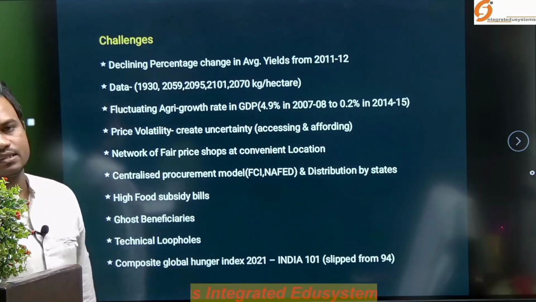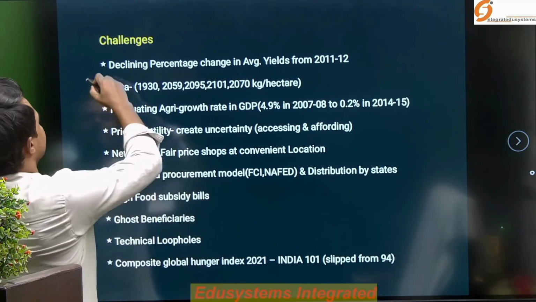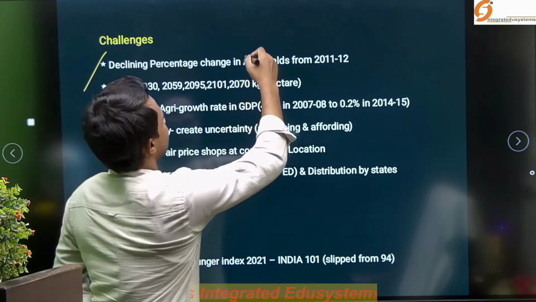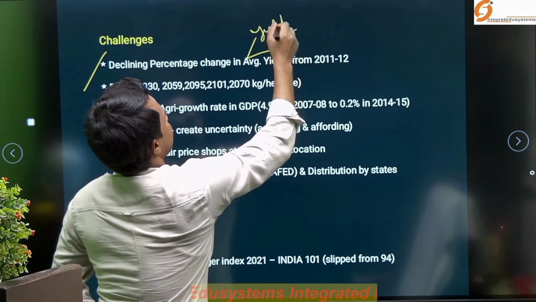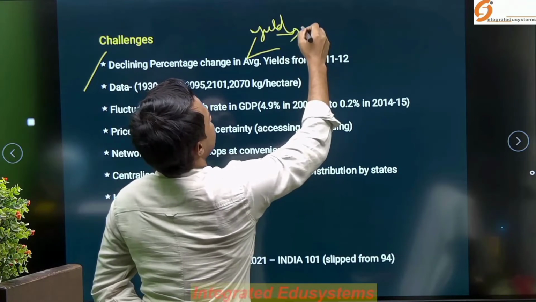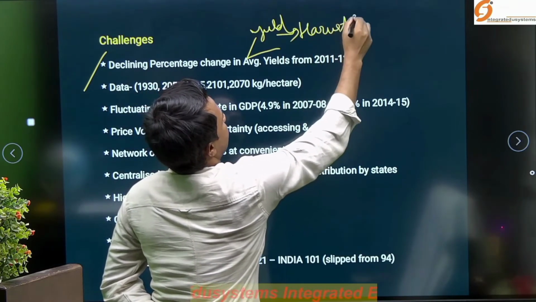And the challenges regarding the National Food Security Act. The first challenge is the declining percentage change in the average yield. The average yield and the production, these are two things. Yield is generally found in respect of harvest per area.